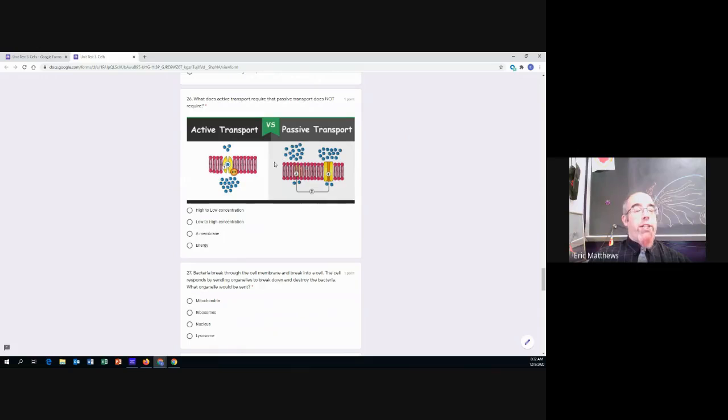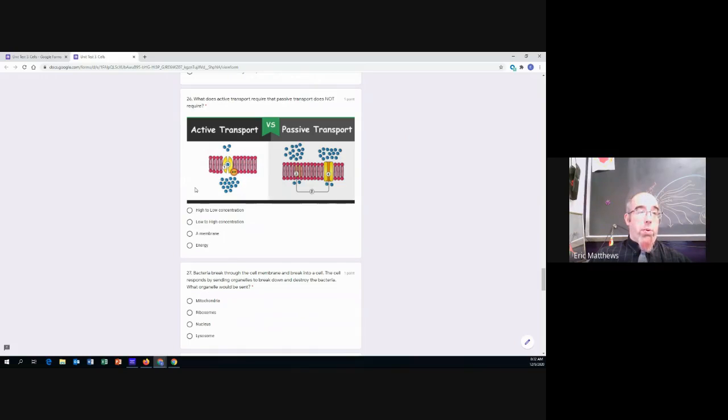Number 26. Here's a picture with active transport on one side, passive transport on the other side. The question asks, what does active transport require that passive transport does not require? So what does active transport need that passive transport does not need?